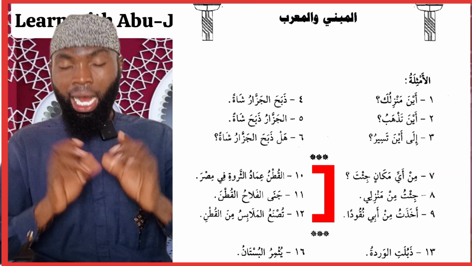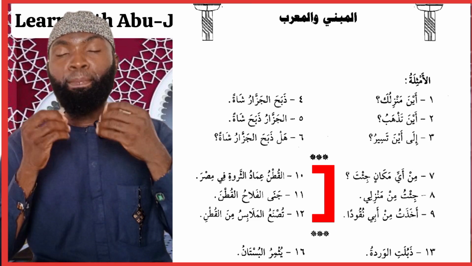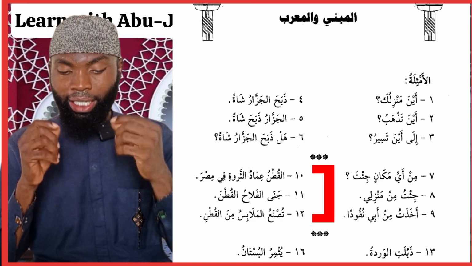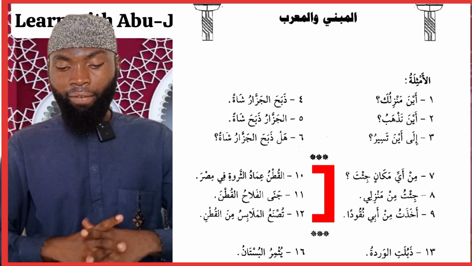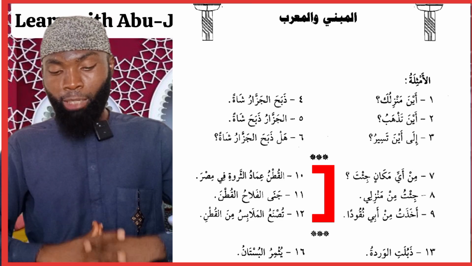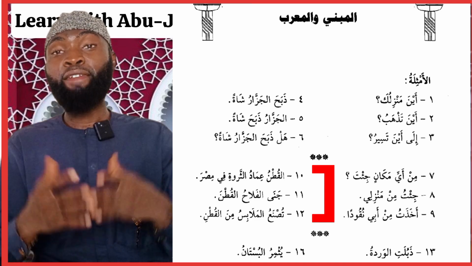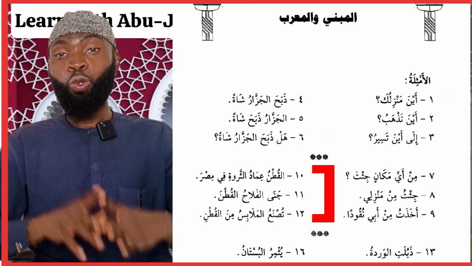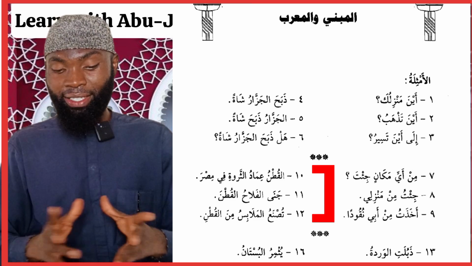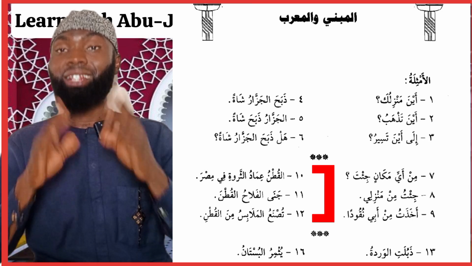Number 10 we have al-qutnu imadu tharwati fi Misr. Cotton is the basis of Egypt's treasure. Number 11 we have jana al-fallahu al-qutna, the farmer harvested the cotton. And number 12 we have tusna'ul malabisu min al-qutni, clothes are made from cotton. So you can see al-qutn appeared in all of these three sentences, and it is never consistent. In the first sentence it comes with dhamma, the second sentence with fatha, and the third sentence with kasra.